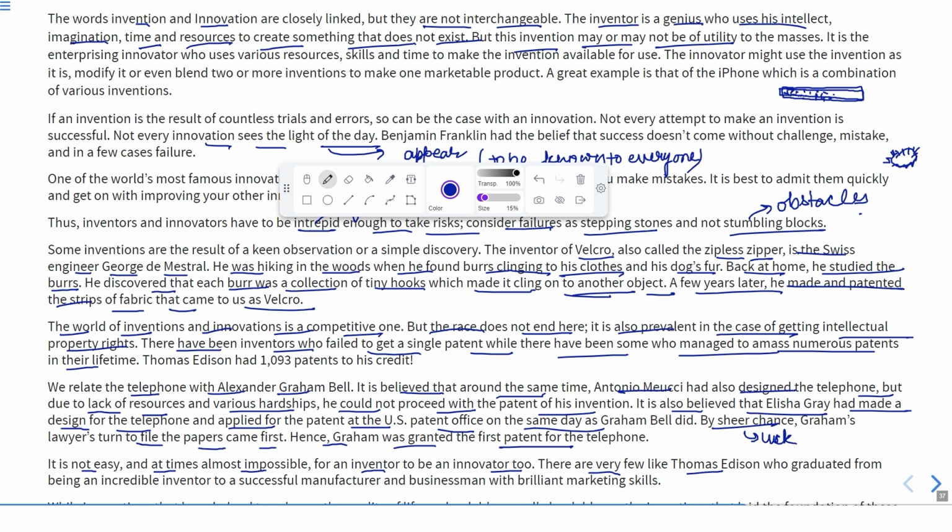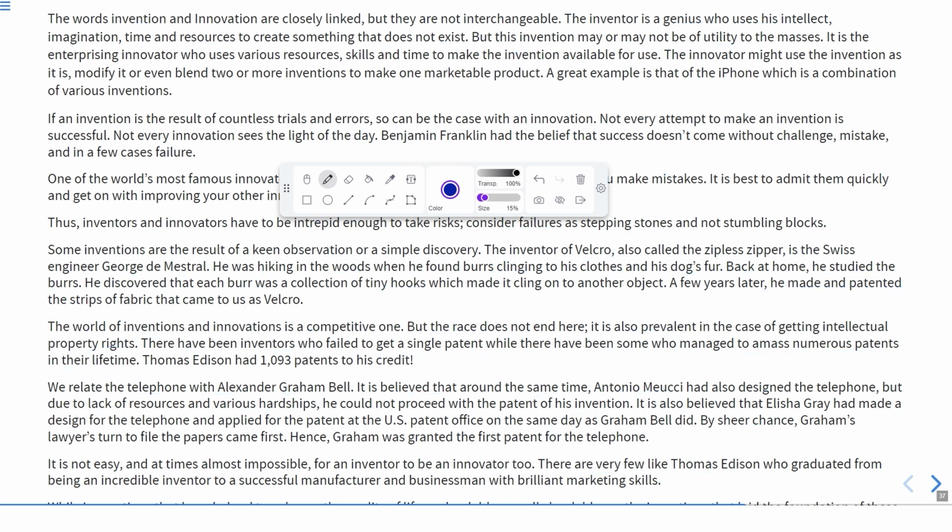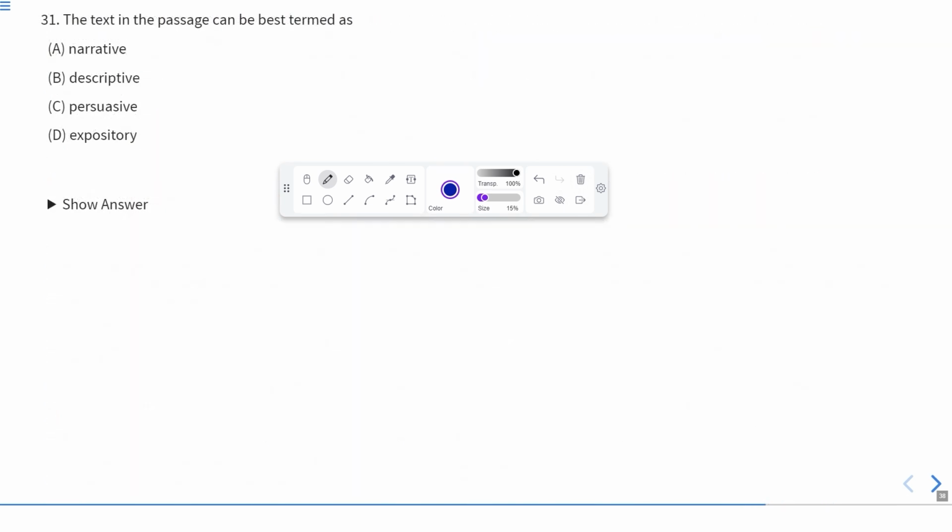I hope this passage is clear to you all. Really a nice passage, and it talked about facts. Okay, so let us see the questions based on this passage. This is question number 1. As you can see over here, the text in the passage can be best termed as: narrative, descriptive, persuasive, or expository?